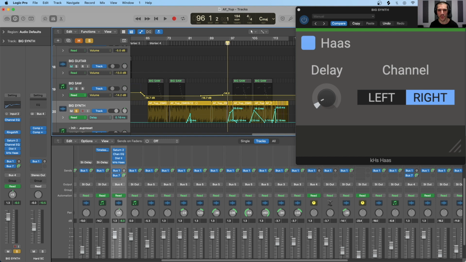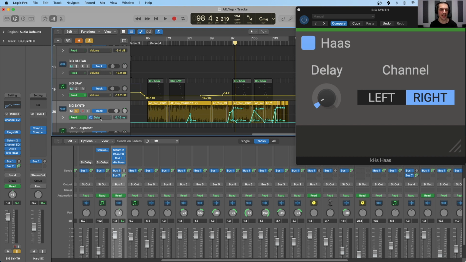So let's listen to that one more time. So you saw there that there's more energy in the right channel, but we hear it as if it's coming from the left channel. So once again, there's a greater volume on the right channel, but because the left channel is hitting our ear first, then we perceive that sound as coming from the left.